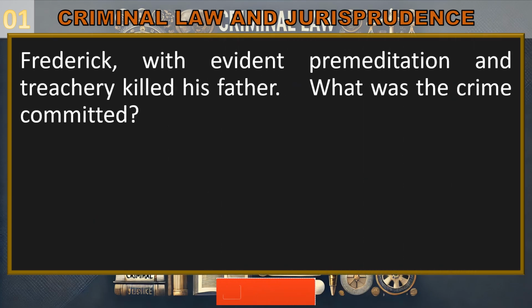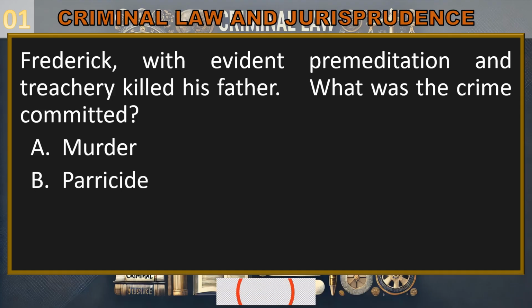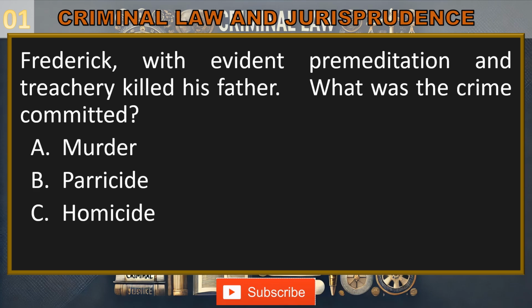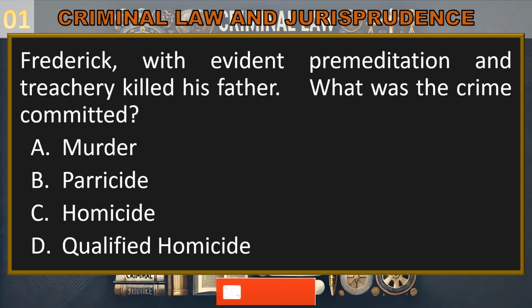Frederick, with evident premeditation and treachery, killed his father. What was the crime committed? Letter A. Murder. Letter B. Parricide. Letter C. Homicide. Letter D. Qualified homicide. In the next 5 seconds, select the best response from the available options. 5, 4, 3, 2, 1.